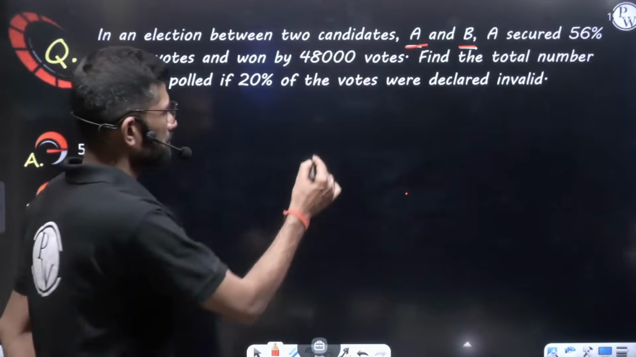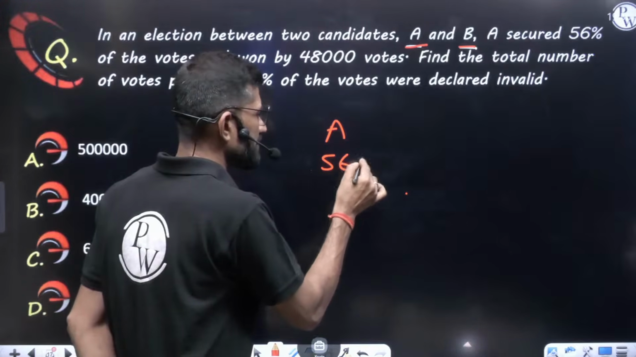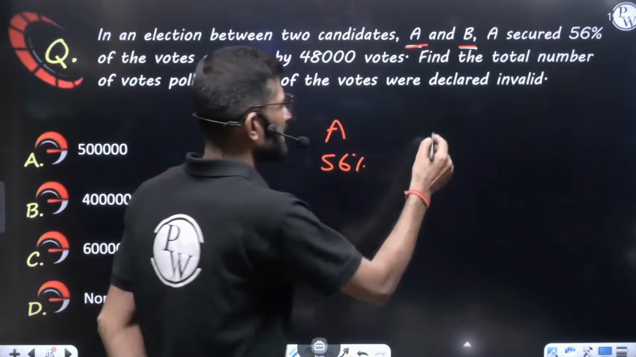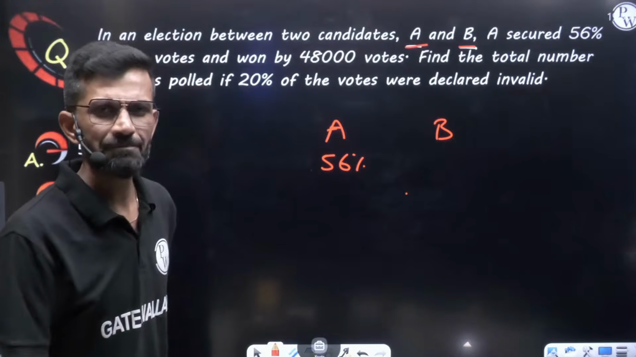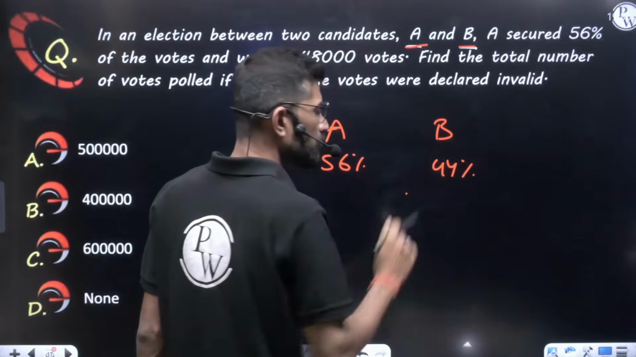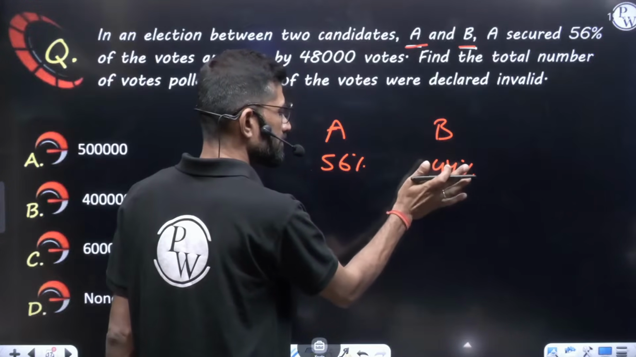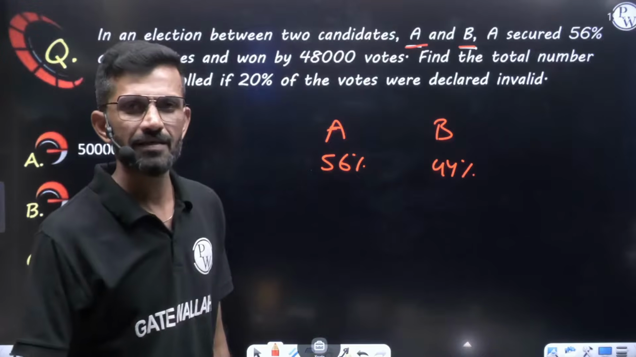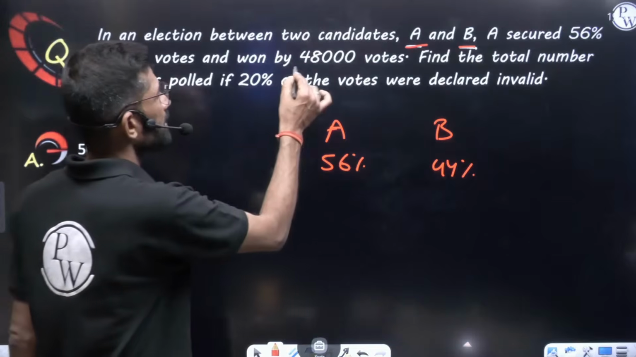My dear friend, very simple. If A, only two candidates are there. If A is securing 56% of the vote, the remaining vote will go to B. So 100 minus 56 means how many votes will go to B? If I am not wrong, 44% vote will go to B because there are only two contestants. Am I right? Yes.